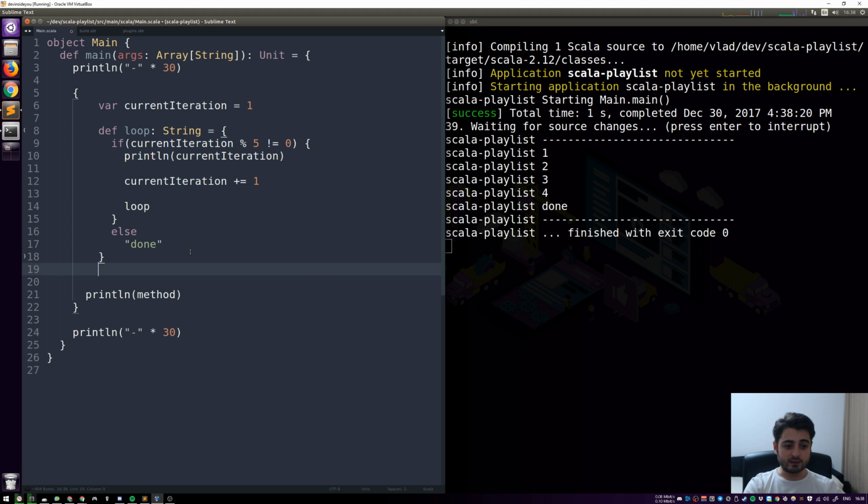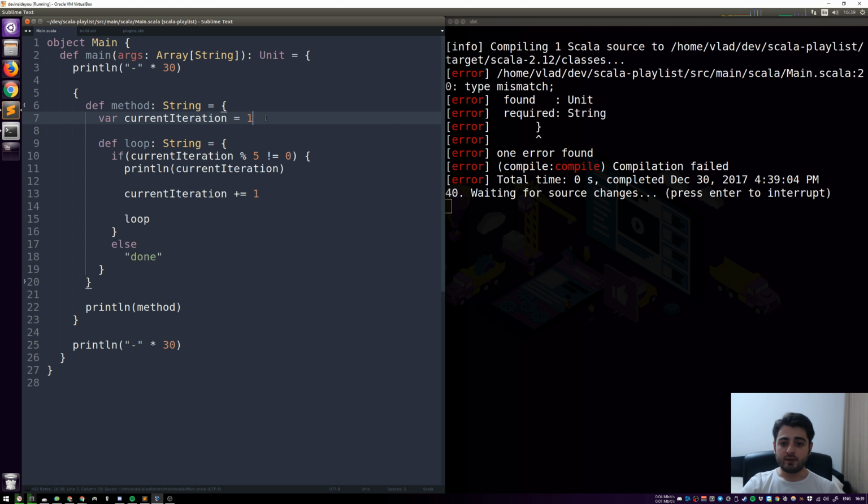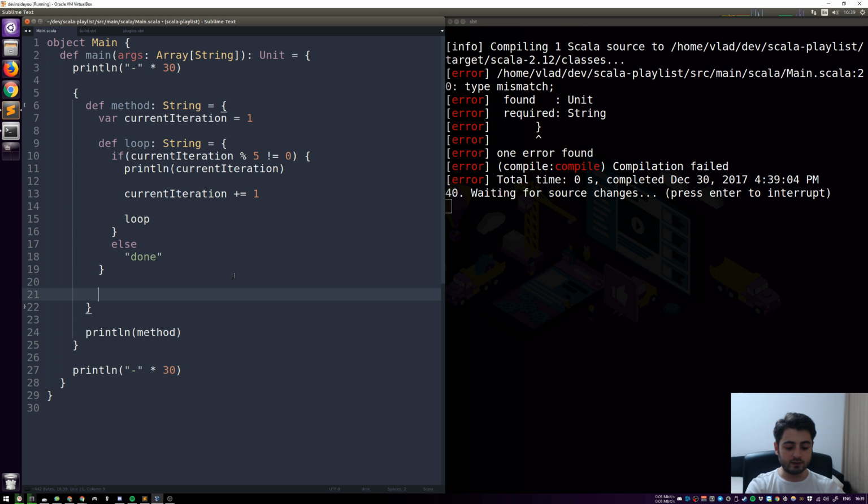So it's going to be closed here, and what we're going to have here is def method, as we had before. So we just have a scope around, and it's going to be like this. Now everything looks the same, sort of. What did I forget? Found unit, required string. Oh yeah, we have to also call loop over here.